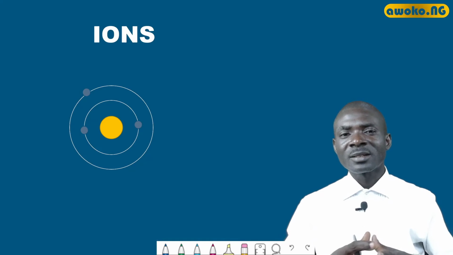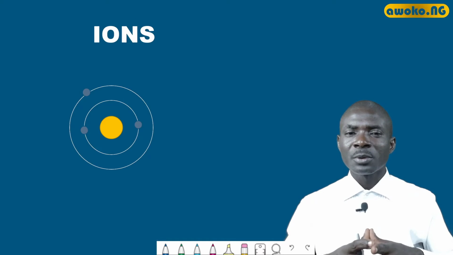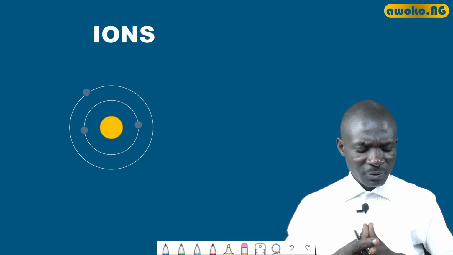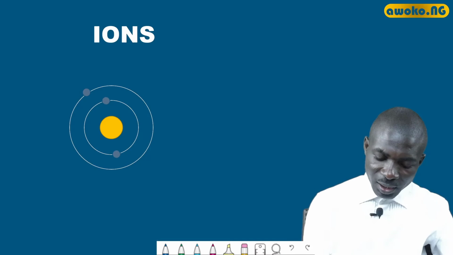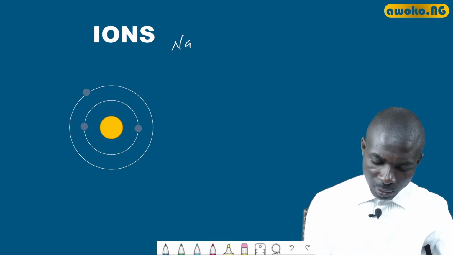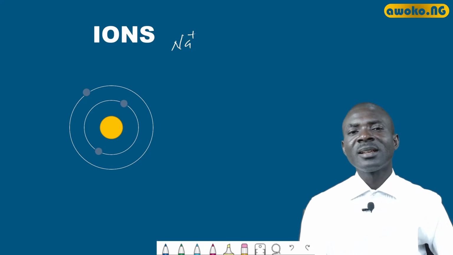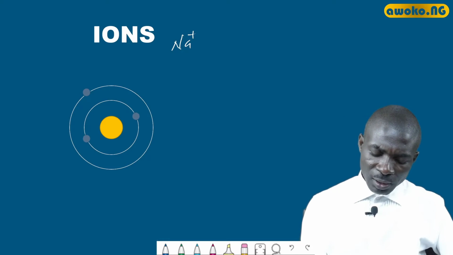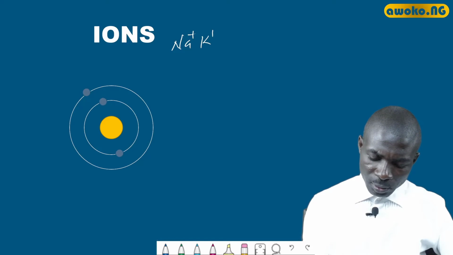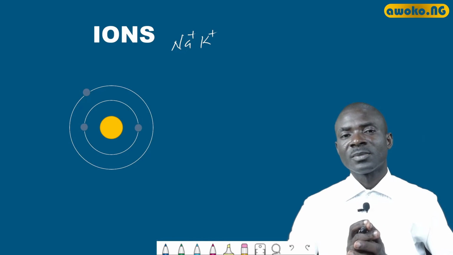Having talked about that, let's take a look at some examples of positive ions. Examples of positive ions are the sodium ion, written in simple form as Na+, indicating the charge as a positive ion. We also have the potassium ion, indicating the positive charge.